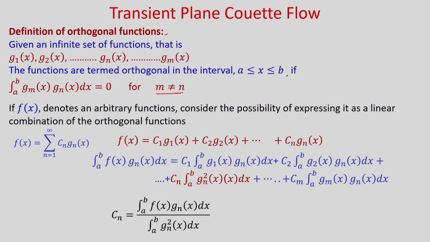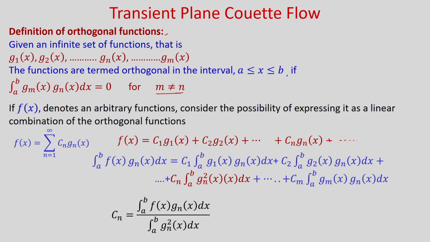So, if you expand it, you can write f(x) is equal to C1 G1(x) for n is equal to 1, for n is equal to 2 you can write C2 G2(x), similarly C3 G3, and if you put n is n, so Cn Gn(x), and it will continue to infinity. Okay. So, now you multiply both sides with Gn(x) and integrate over a to b.